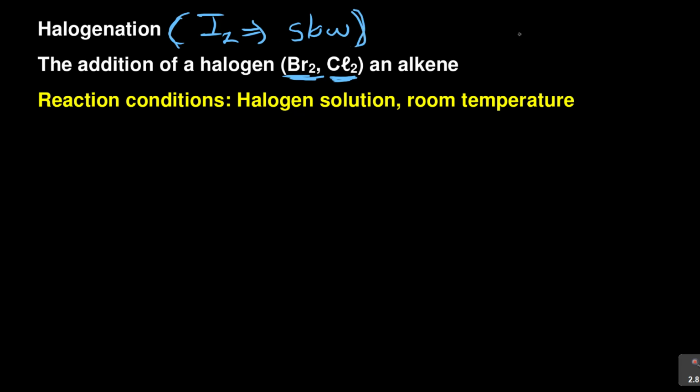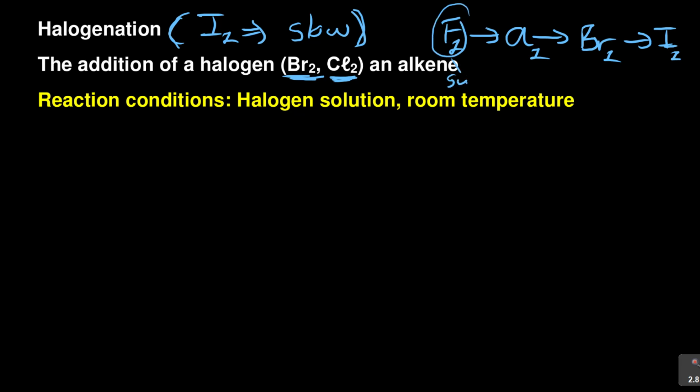You remember now on the intermolecular forces and everything, we start from F2 and then we go to Cl, then we go to Br, and then we go to I. Now Cl2, Br2, I2. Now if you look at this is a small molecule and this is a large molecule. When you start looking at the intermolecular forces and the energy needed for a reaction to take place, you will discover they didn't put fluorine because this reaction is explosive.